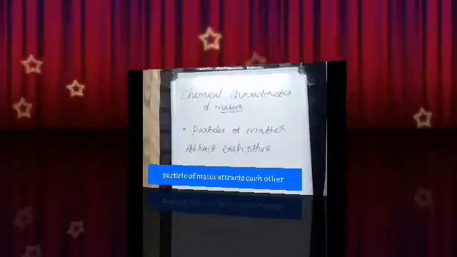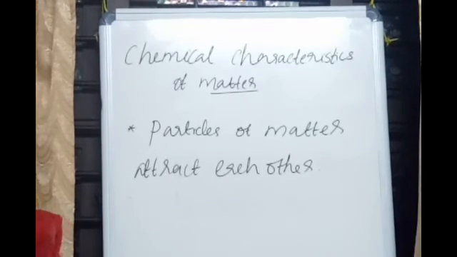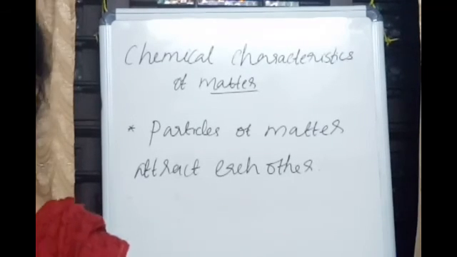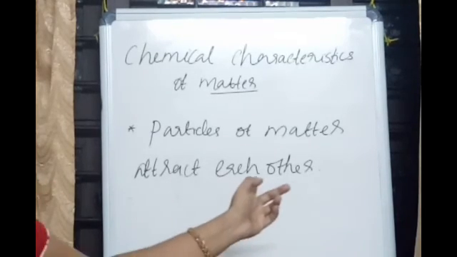The last characteristic of matter: particles of matter attract each other. About the attraction in detail we will discuss in the next section, but for now just think of it as a connection. So particles of matter are always connected. If the connection is strong, you can say the attraction is strong. If the connection is less, you can say the attraction is weak. Anyway, particles of matter attract each other.